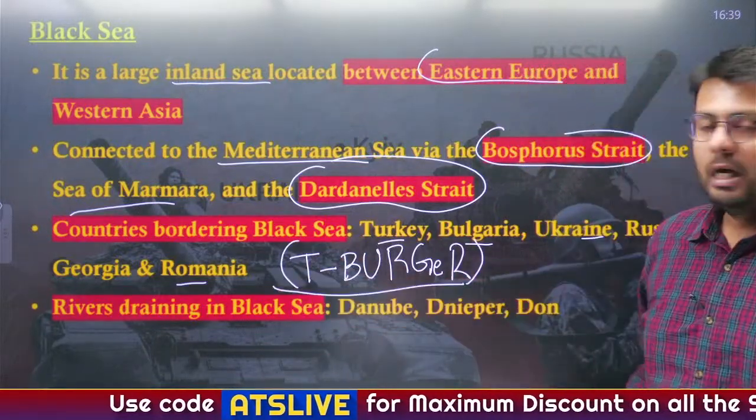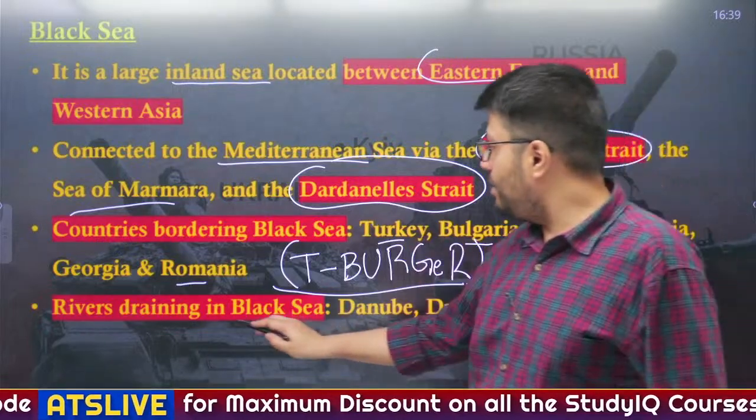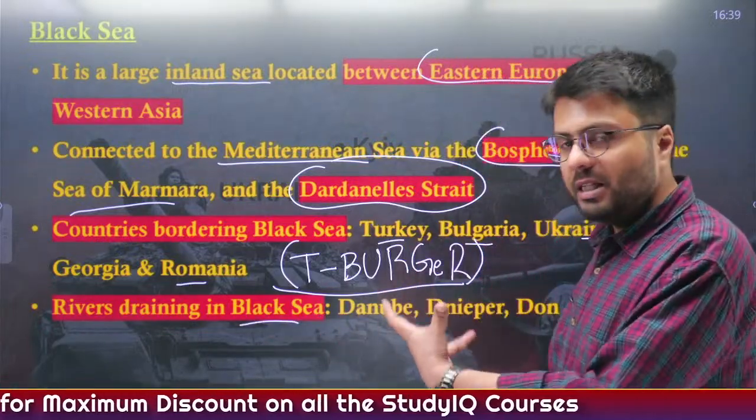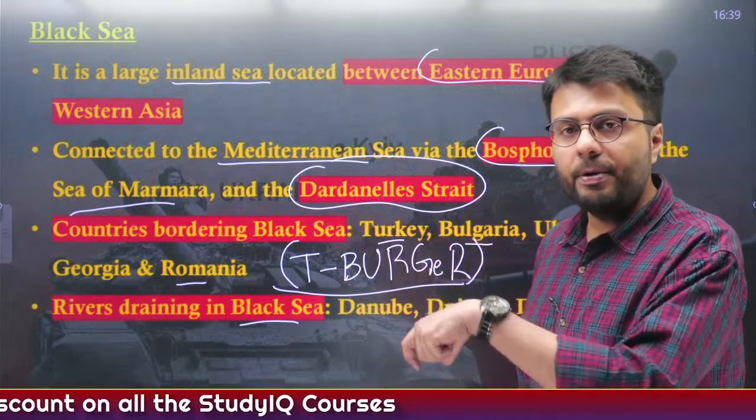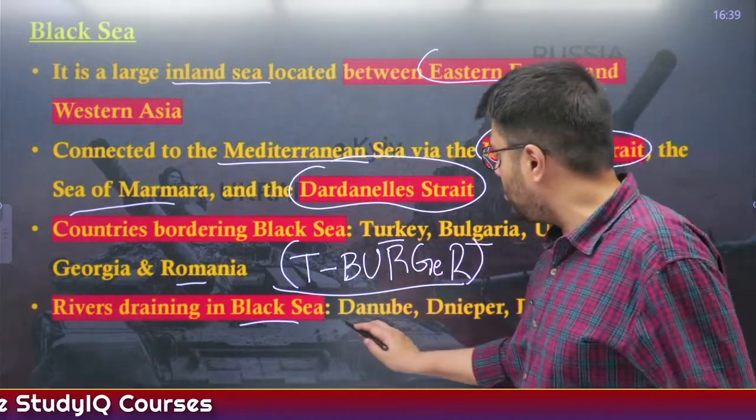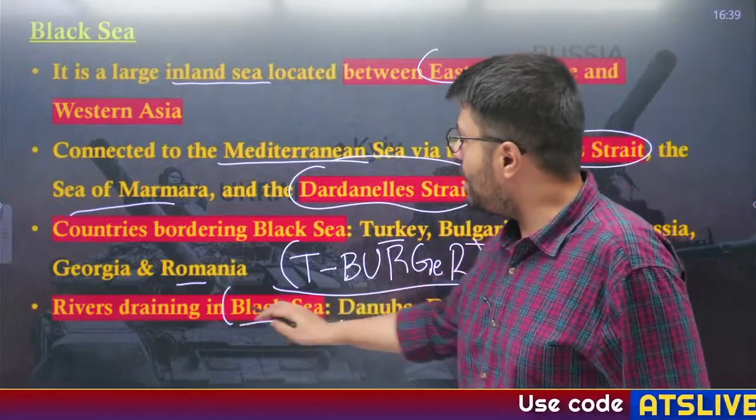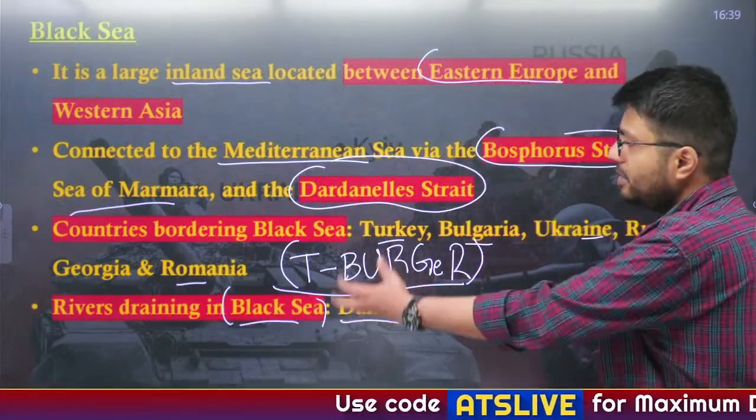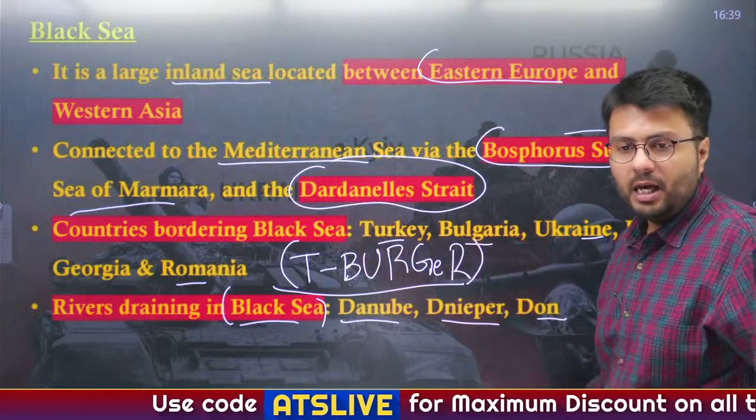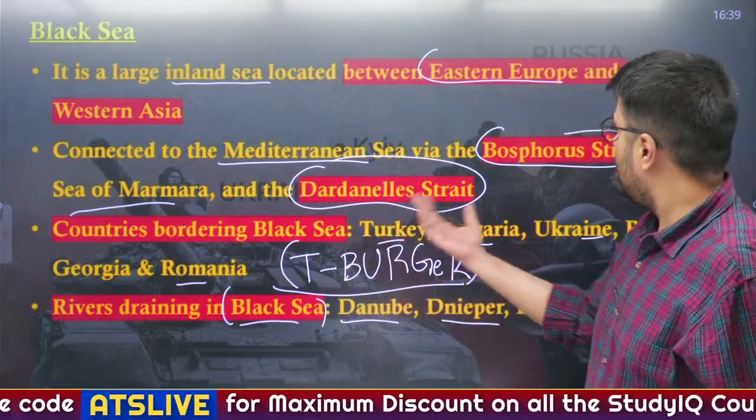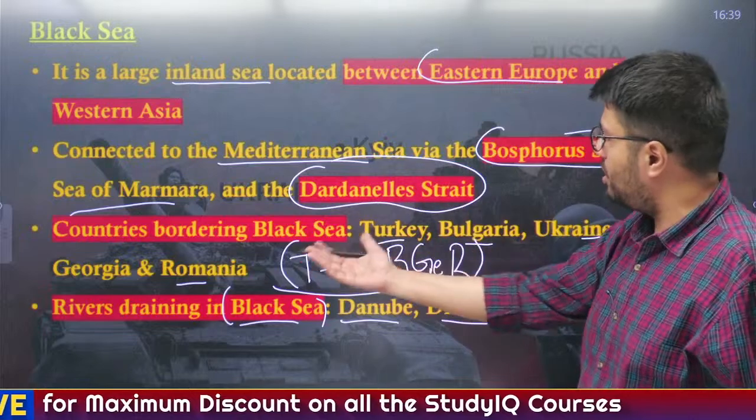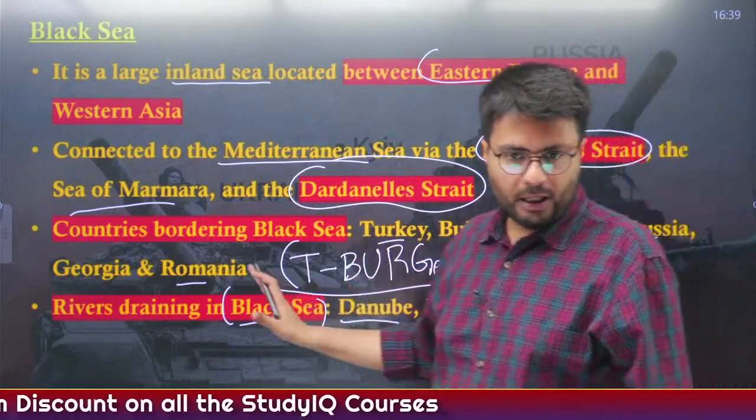Okay. Now the rivers which are draining into the Black Sea are also important because last year a question appeared on which rivers are draining into the Black Sea. So these are Danube, Dnieper and Don. These are the three prominent rivers that are draining into the Black Sea, and the countries bordering the Black Sea are T-Burger, that is Turkey, Bulgaria, Ukraine, Russia, Georgia and Romania. You'll remember this mnemonic.